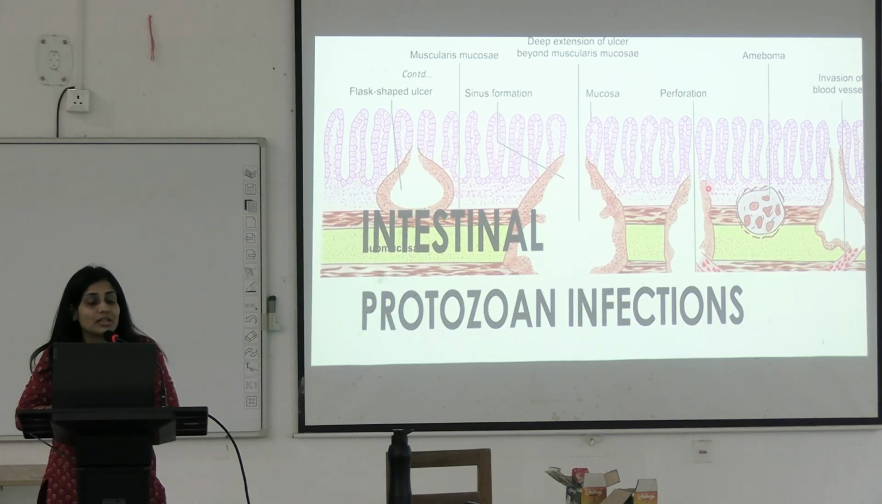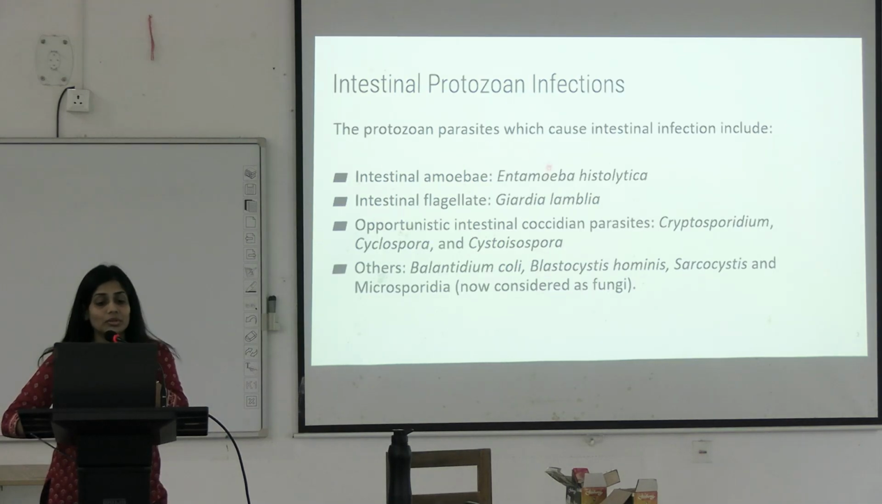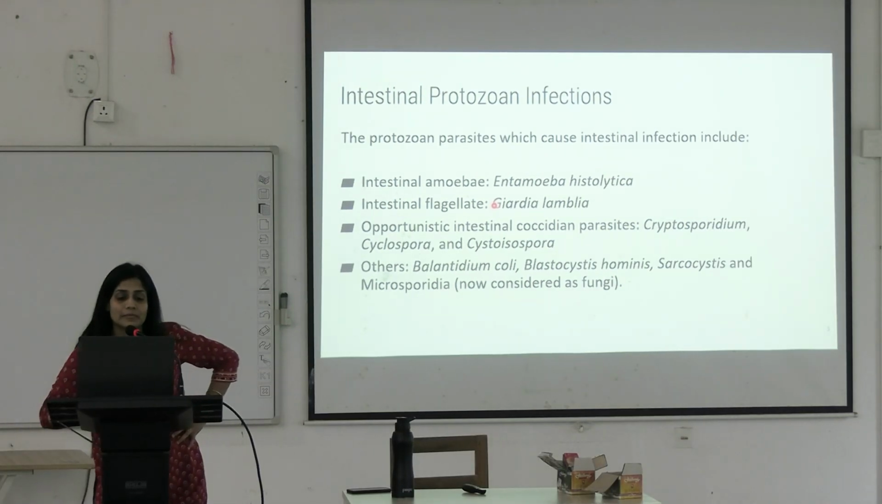So we'll be studying intestinal protozoal diseases today, and we will be focusing on intestinal amoebiasis, giardiasis, certain opportunistic intestinal coccidian parasites. The name itself suggests that it's opportunistic, causing the most severe infections in HIV patients, and certain other parasites such as balantidiasis, microsporidiasis, and blastocystosis, sarcocystis. Okay. Focusing on the important parasites that can cause intestinal infections.